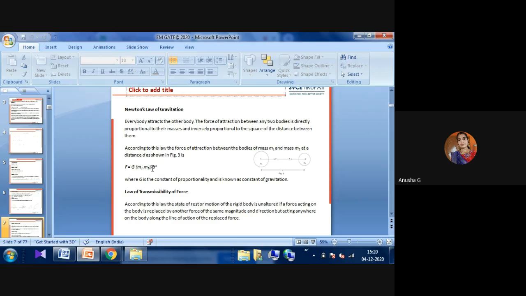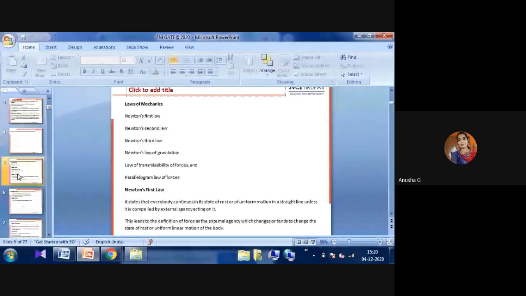These are all the laws of mechanics. This is the fourth law, and the fifth law is the law of transmissibility of force. There are a total of 6 laws. First, in the laws of mechanics, there is Newton's first law, Newton's second law, Newton's third law, and then Newton's law of gravitation. The fourth is the law of transmissibility of forces, and the fifth is the parallelogram law of forces. Now we'll see the fourth one, the law of transmissibility.